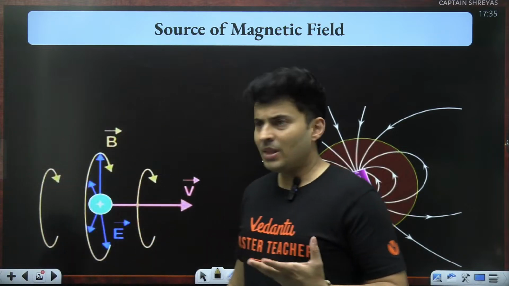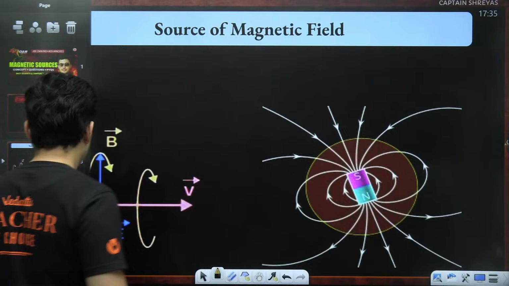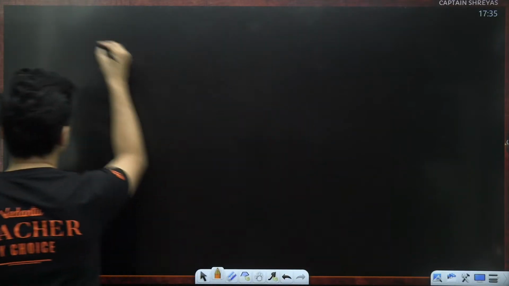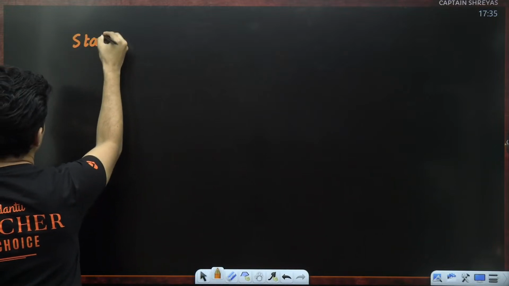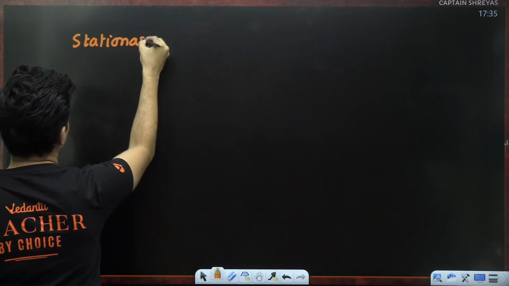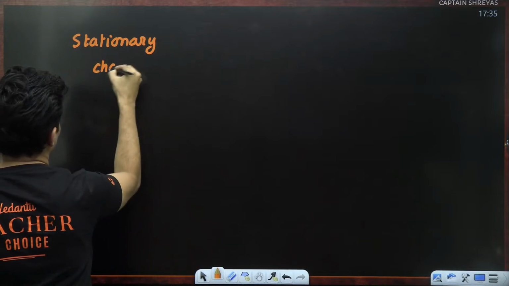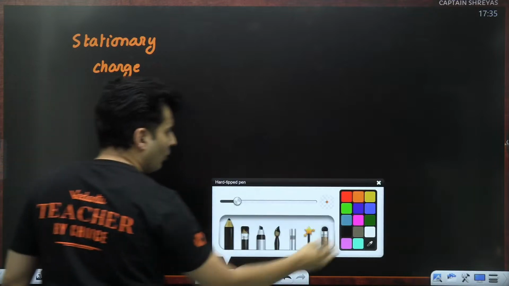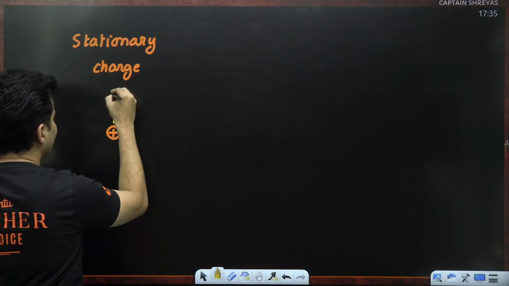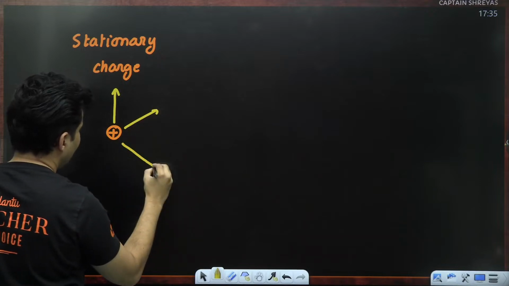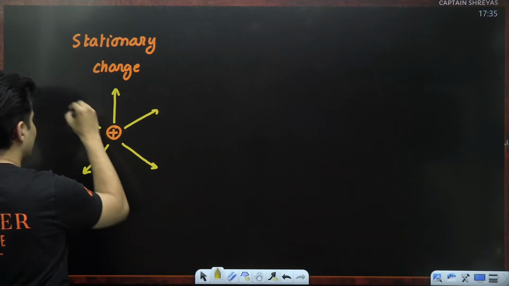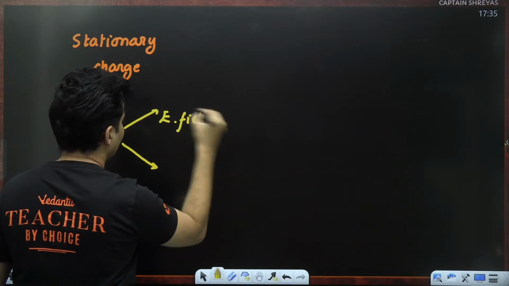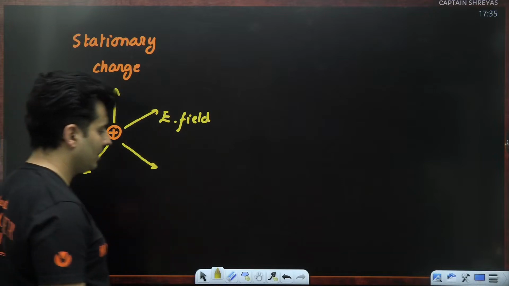Now, see guys, when we have a static charge, a stationary charge, like a proton at rest, electron at rest, something like this, what does it do? It will create something called an electric field around it. That is what we have studied in the previous chapters of 12th standard. It creates electric field around it.